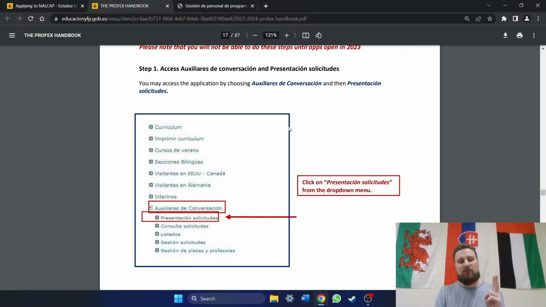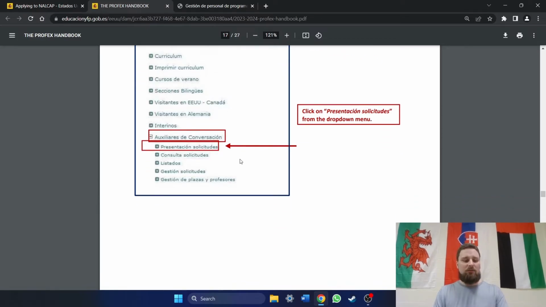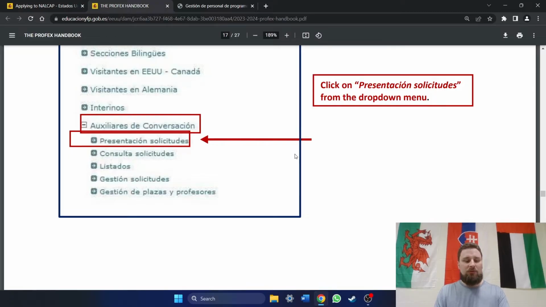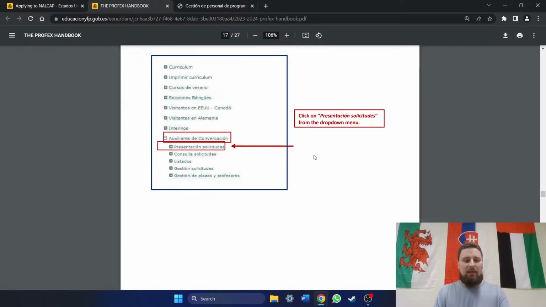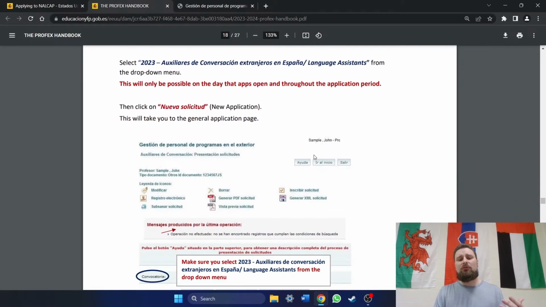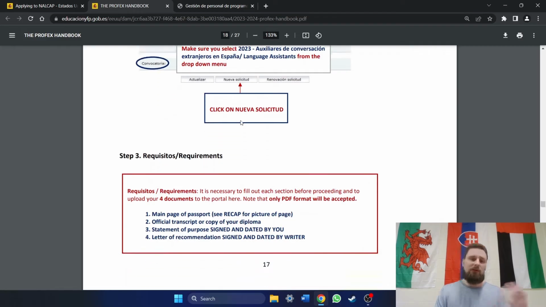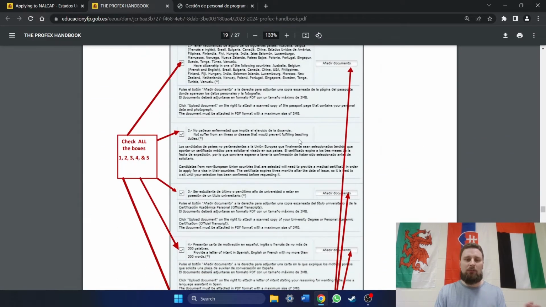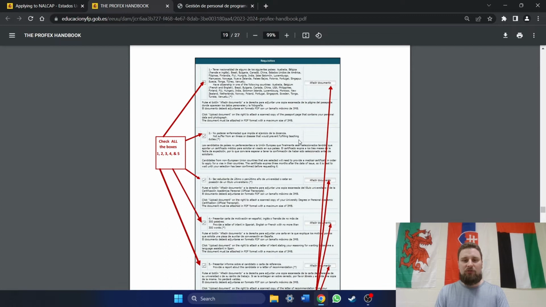Okay, 2 things specifically. So I've clicked on it. We're down here and it's still in the PROFEX handbook. This is a picture of where you're going to be going. You're going to click on Auxiliares de Conversación, Presentación de Solicitudes. Zoom in a little bit so I can actually see what I'm reading. Then it's going to walk you through the application process here in the handbook. On this page, here's a picture of what the website looks like.